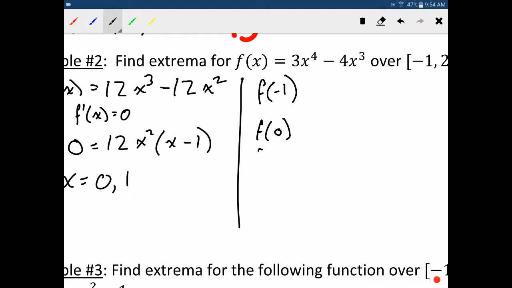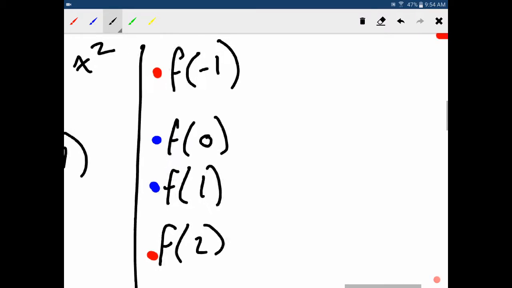So these are the 4 things that I need to calculate: the two endpoints, and the two x values we found, 0 and 1.